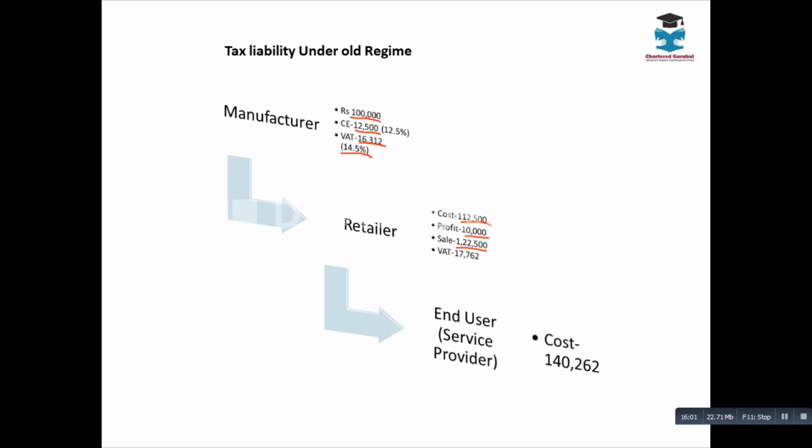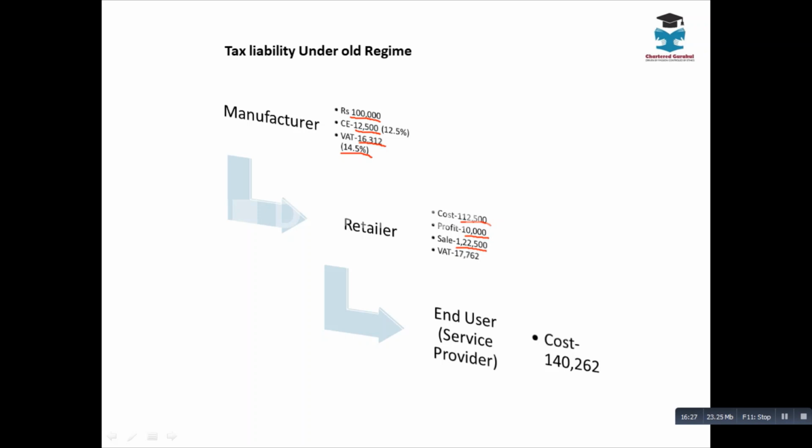Though he uses the computer for providing taxable services, he is not in a position to take the input tax credit because he is not registered under VAT. So therefore, cost to him becomes 1,40,262.